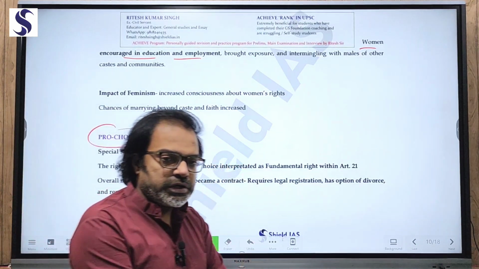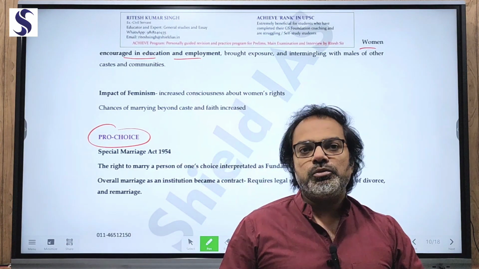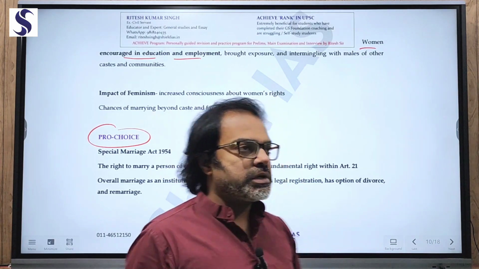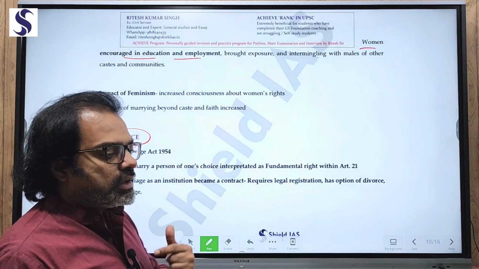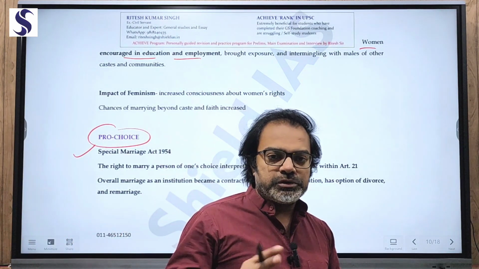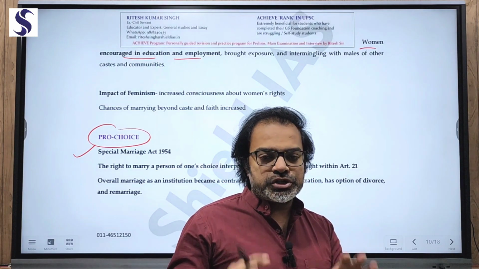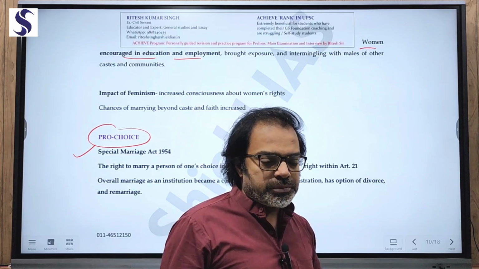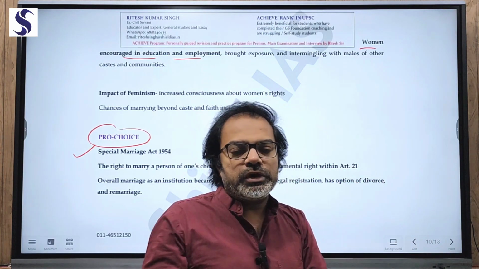So rather than confining the women to their own caste, as a state, as a progressive, more open-minded state, we promoted this pro-choice. And hence came an act called the Special Marriage Act 1954, where people going for interfaith and intercaste marriages were encouraged, through the protection of the state itself, with registered marriage by the state itself. So that means liberation, hence breaking the traditional mold of the marriage system.